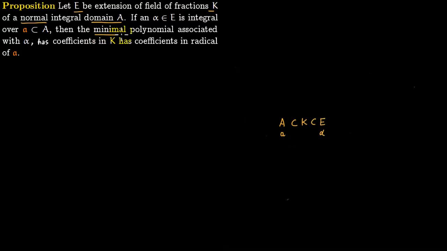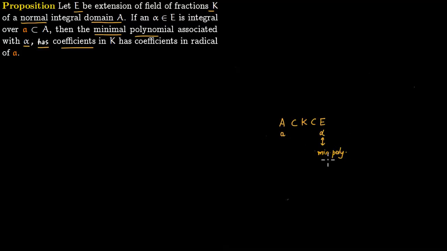So then the minimal polynomial associated with alpha, since alpha lies in an extension of K, has some minimal polynomial associated with it. The minimal polynomial associated with alpha has coefficients in K, by definition of having a minimal polynomial in the field extension E over K, just like in Galois theory.